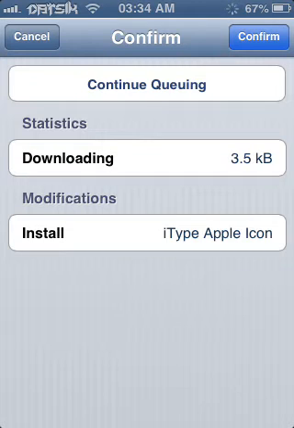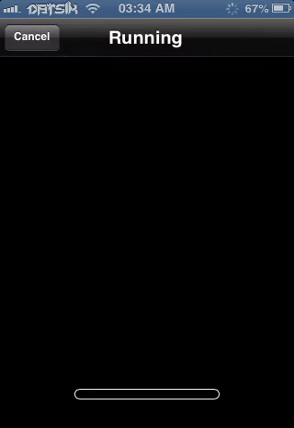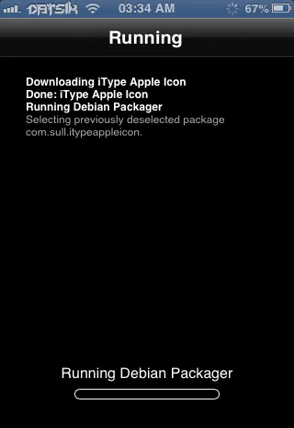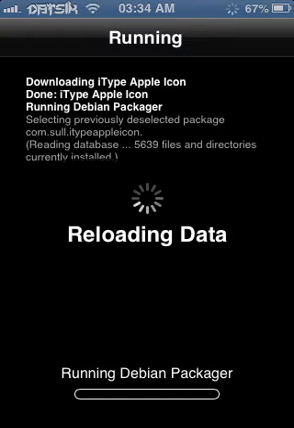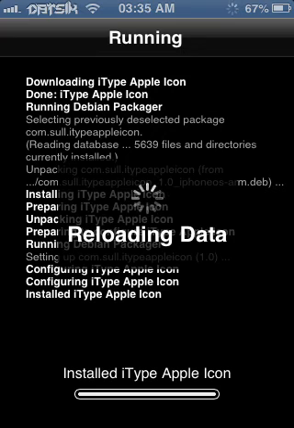And then you should get a little page like this, and you want to just click confirm, and it'll be loading, and it'll go through all the usual Cydia tweak downloading stuff, and it'll reload the data, and then it'll load, and I think you have to respring. So if I have to respring, then yeah.